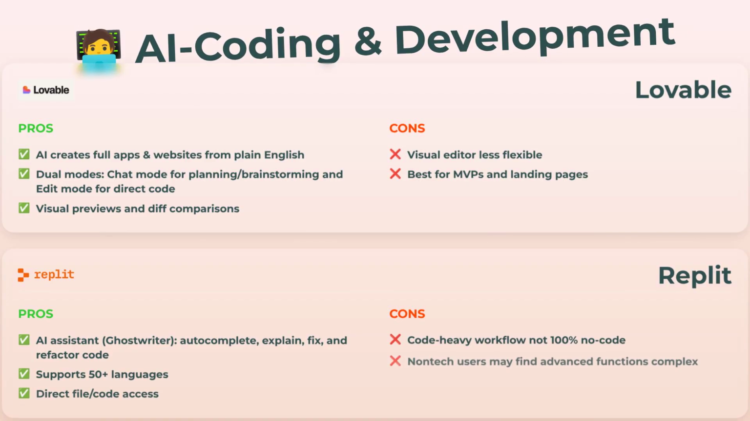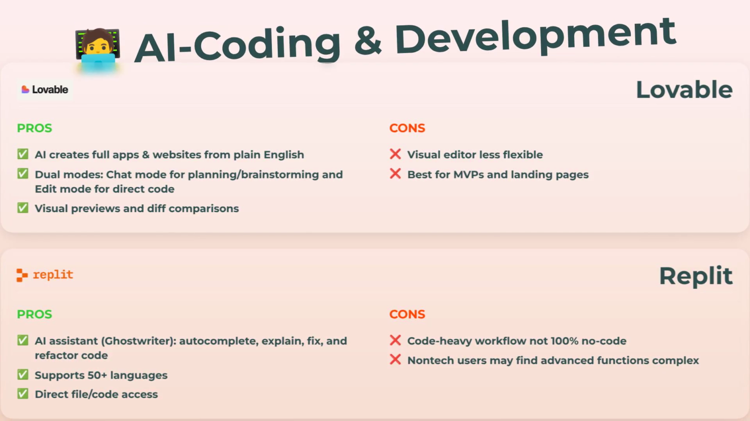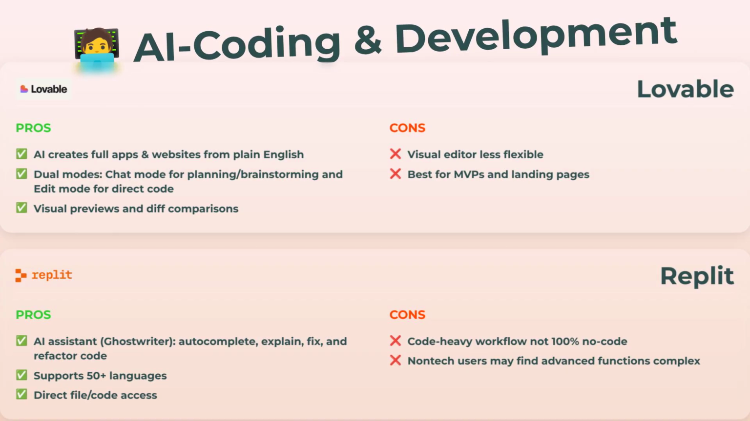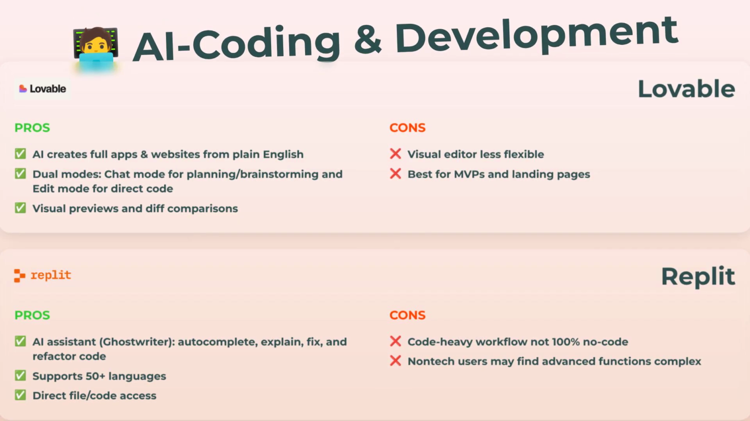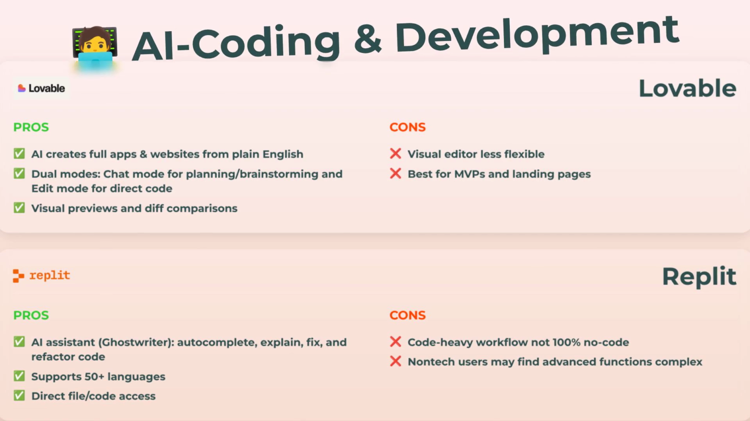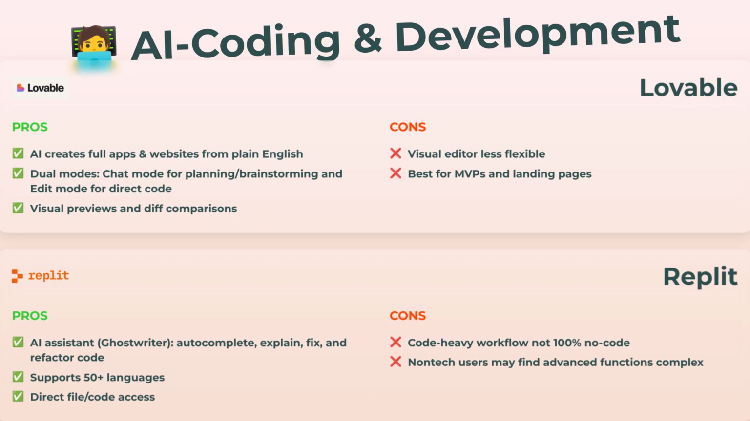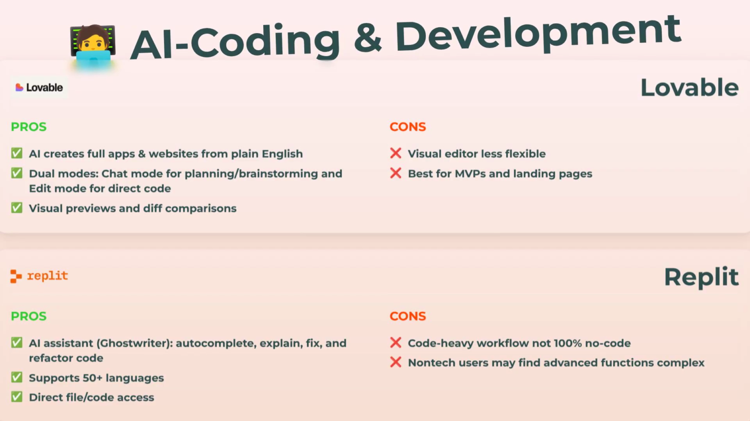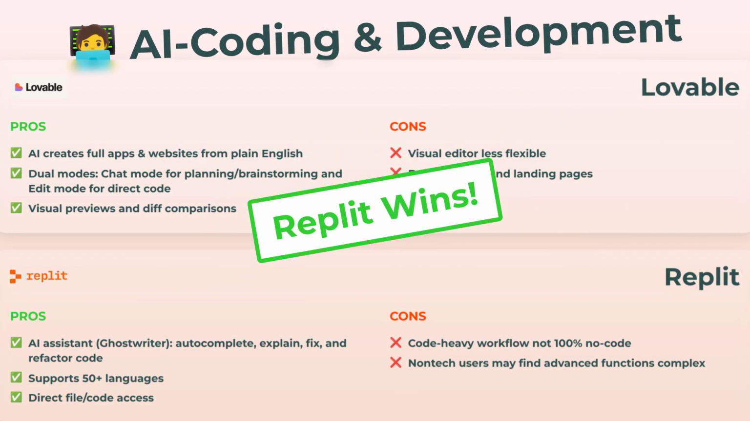Switching over to Replit, their Ghostwriter AI is actually awesome. It auto-completes, explains, fixes, and even refactors code as you type. Supports over 50 programming languages, so if you're coming from Python, JavaScript, or whatever, you're good. Direct access to all your files and code, so pro-level freedom. Now yeah, it's a bit more code-wise, so if you're terrified by curly braces it can get overwhelming, but man, for raw development power, Replit easily takes this round.